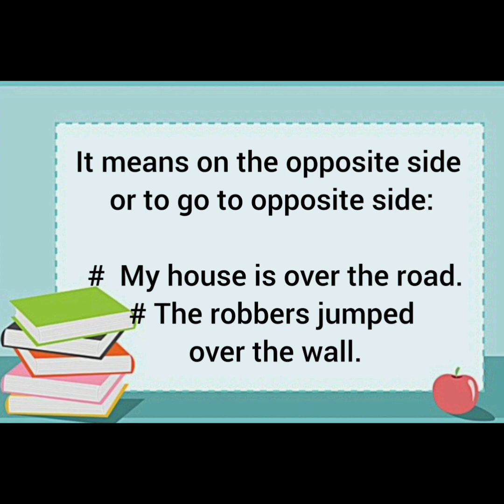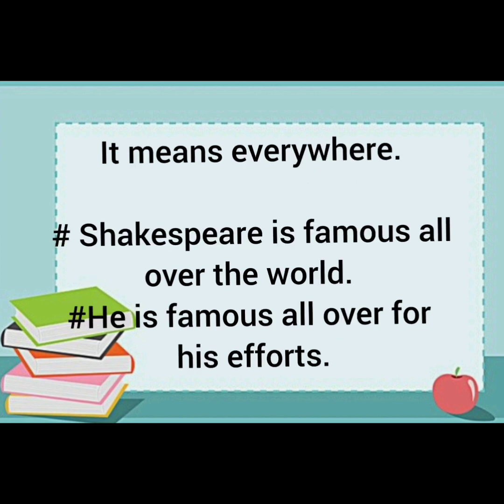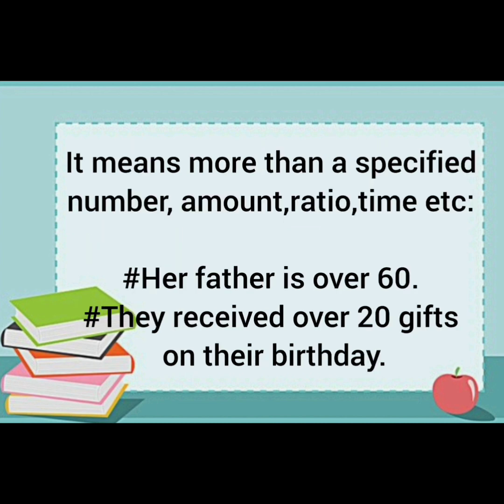Then it means everywhere. Shakespeare is famous all over the world. He is famous all over for his efforts. Then it means more than a specified number, amount, ratio, time, etc. Her father is over 60. Now the specified number is not there. They received over 20 gifts on their birthday.